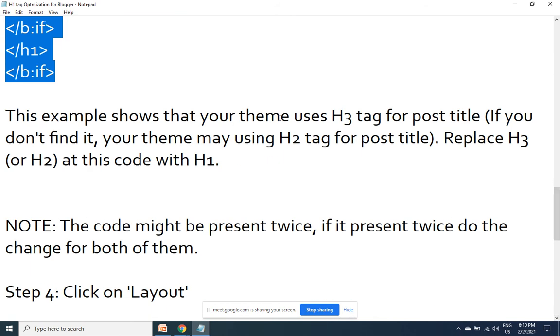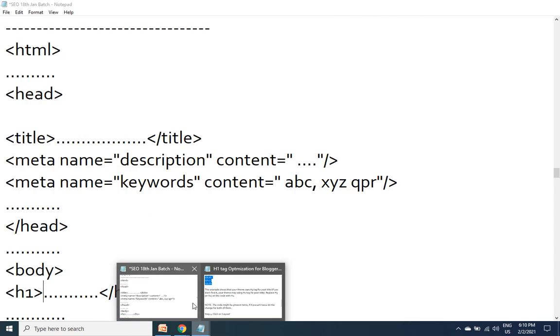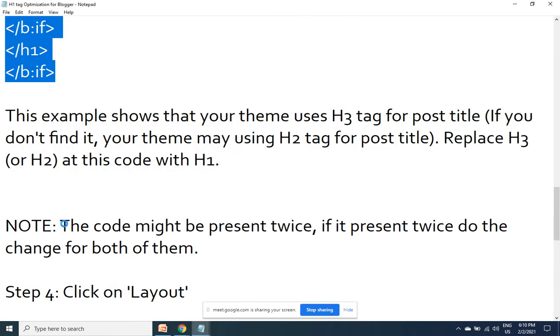This example shows that your theme is using H3 tag for the post title, but if you do not find it, your theme may be using H2 tag. Replace H3 or H2 in this code with H1. So whether it is H3 or H2, some themes may be showing it as H2. You make it H1. And again, important point, it may be present twice. If it is a responsive theme, you are going to find this line of code twice. One for the desktop or laptop pages and another for the mobile. So in case it is present twice, you have to do it for both of them.